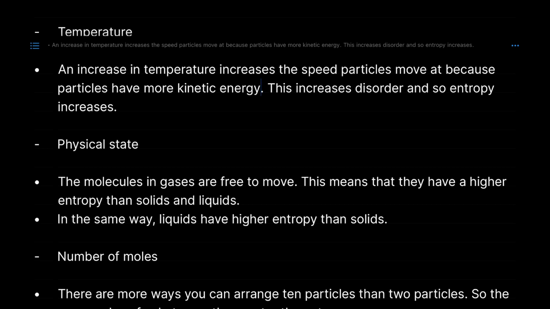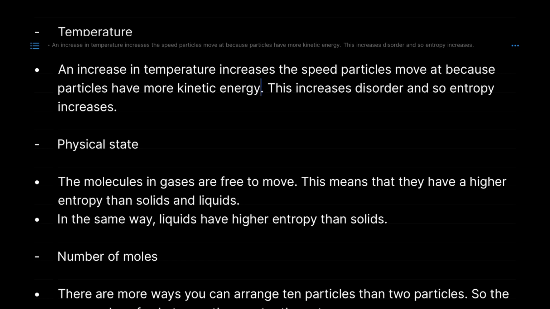As I said before, with more increase in kinetic energy, the particles can move much faster and are therefore more disordered, and therefore you're getting the outcome that you most likely want. Now in this case, if we're talking about a reaction in a beaker, increasing the temperature increases the entropy and makes the reaction more feasible, because you're increasing the kinetic energy of the particles, so they move faster and are more disordered.